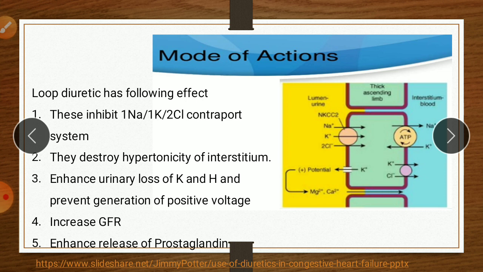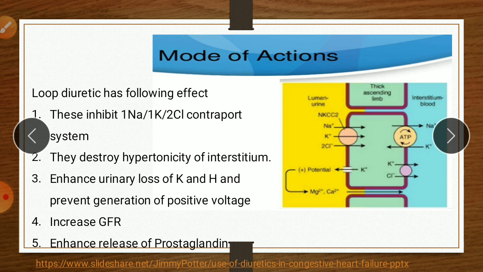So loop diuretic first inhibits this co-transport system, therefore there is no development of hypertonicity which is developed normally. Due to this, water molecules are not transferred from lumen to cell, which causes loss of water in the urine.